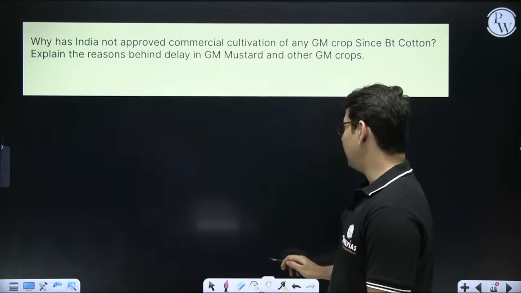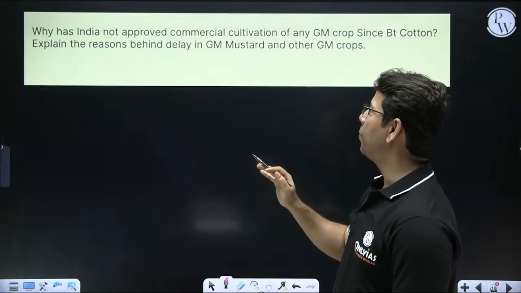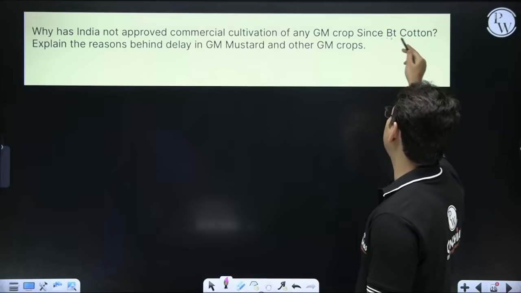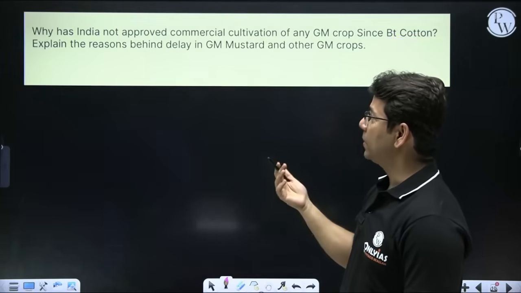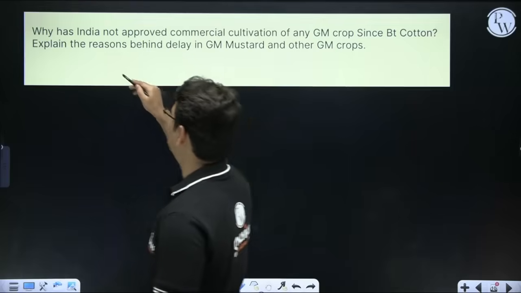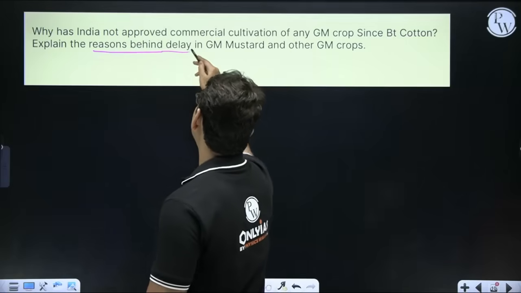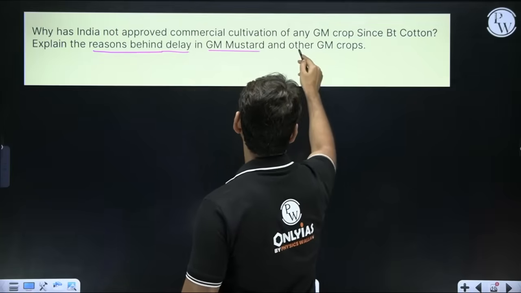So here the question is, why has India not approved commercial cultivation of any GM crop since BT cotton? Right, that line is just indicative. Explain the reason behind the delay in GM mustard and other GM crops. So GM mustard and other GM crops.